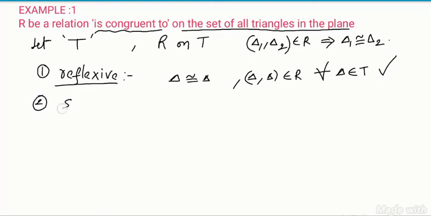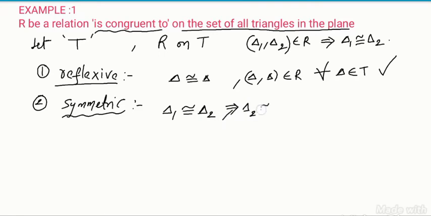Second, symmetric. Symmetric means we have to compare two. We know that if triangle 1 is congruent with triangle 2, then triangle 2 is also congruent with triangle 1.